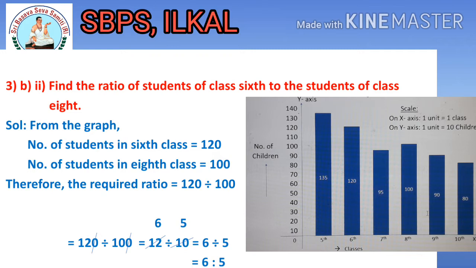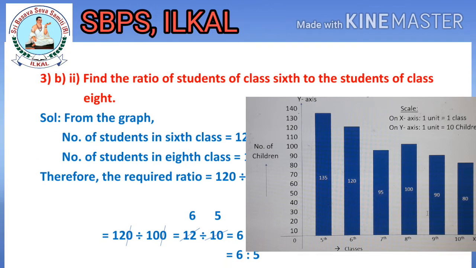Solution, from the graph, the number of students in 6th class is equal to 120. The number of students in 8th class is equal to 100. Therefore, the required ratio is equal to 120 divided by 100. Here I strike out 0, 0 in the numerator and denominator. Then 12 by 10 remained. 12 divided by 10 I have written.